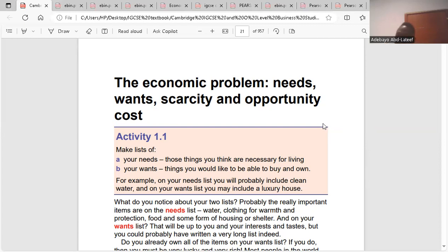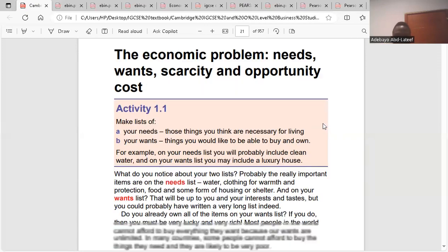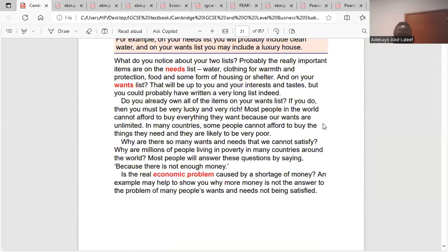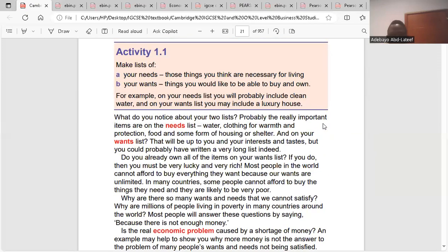Because there's scarcity, businesses that want to involve themselves in production of goods and services must know how to manage resources and must take decisions about how resources will be used. When we're talking about resources here, we're talking about the factors of production. So we start with the economic problem.